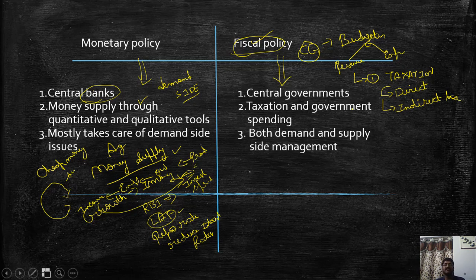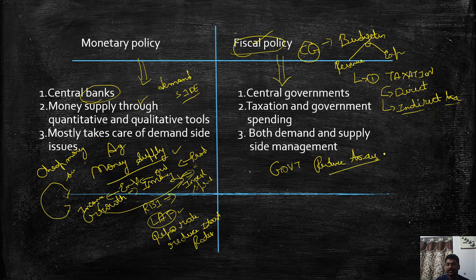So what happens in this fiscal policy is the governments in general intervene in these indirect taxes. Let us suppose the economy has slowed down. The economy slowing down means what happens? The people don't have enough money to spend. So the government should increase money supply. How will the government increase the money supply? Simply, it will reduce taxes.